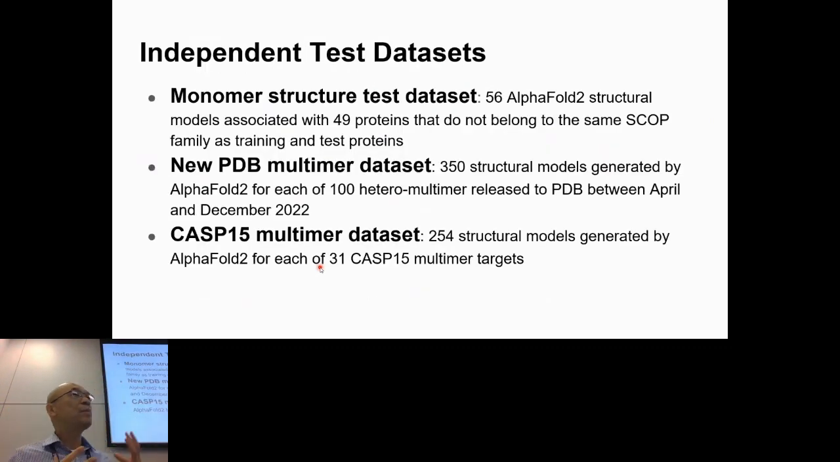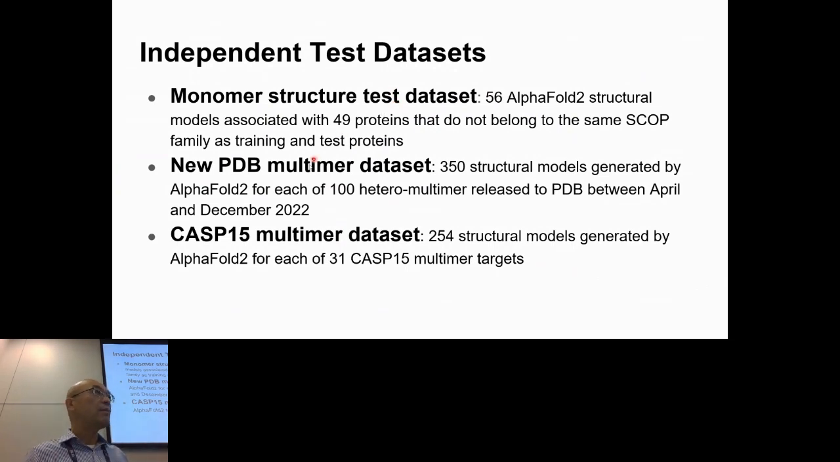We use 3 independent test data sets to test this method. First is a monomer test data set. We got 56 AlphaFold predicted structure models associated with 49 proteins that do not belong to the same SCOP family as any proteins in the training and validation. We make sure they have no sequence identity, and they come from different superfamilies.